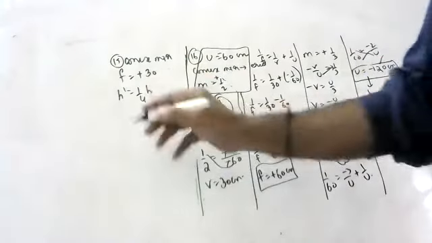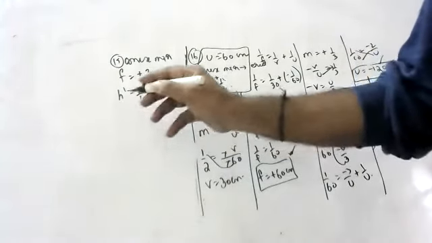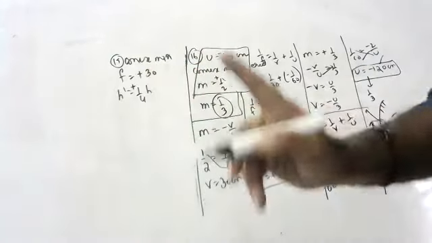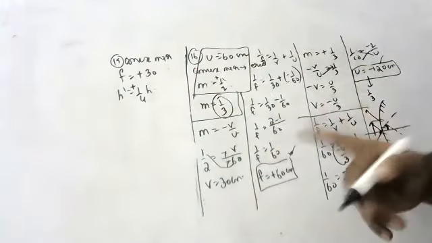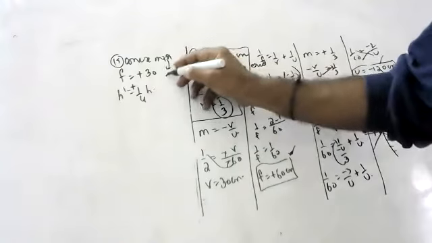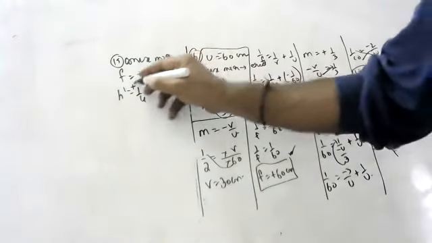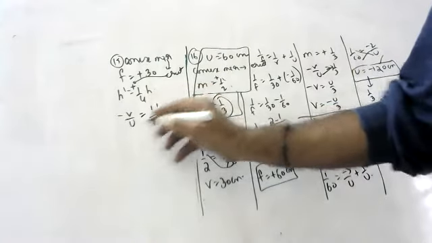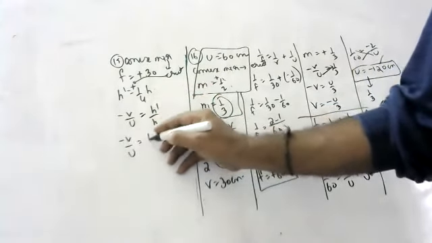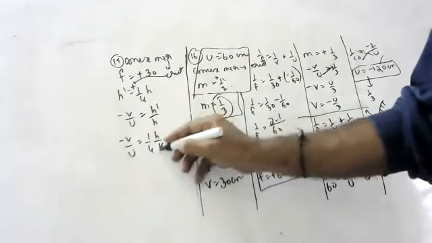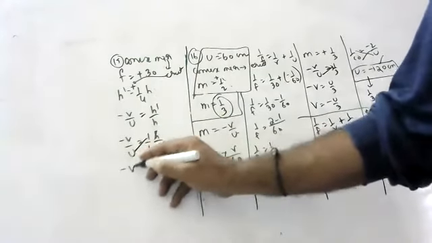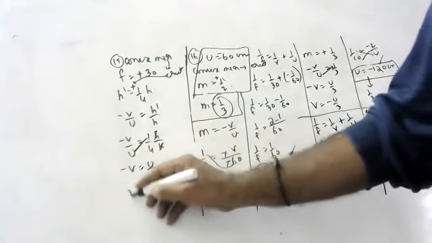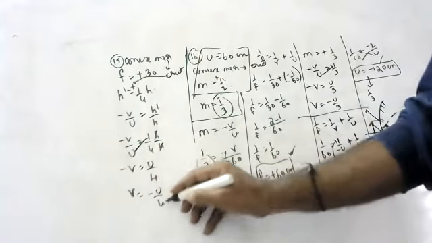Image is a quarter of the object means, children, convex mirror means we take plus only, because we get erect images. Convex mirror means erect images, and erect images means we take a plus. So, minus v by u is equal to h dash by h. Minus v by u is equal to 1 by 4 h by h. H cancels. Minus v is equal to u by 4. V is equal to minus u by 4.